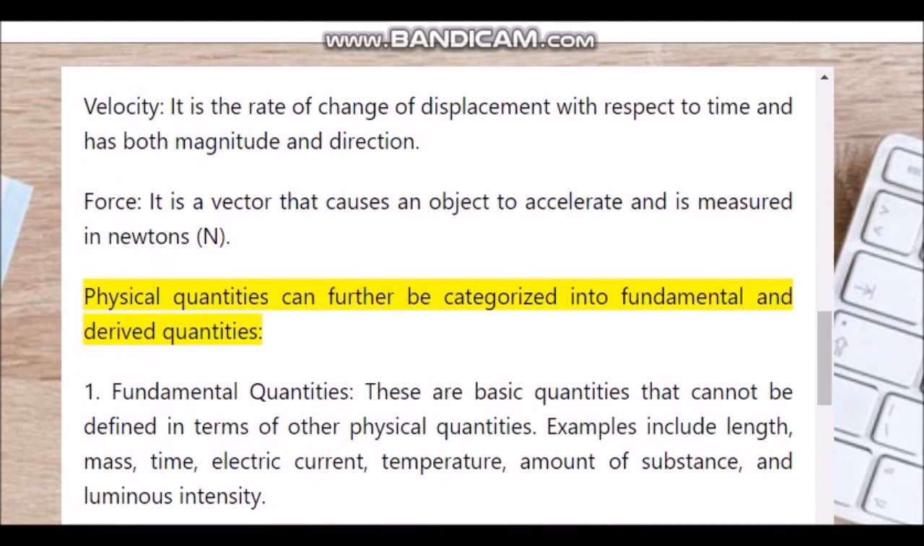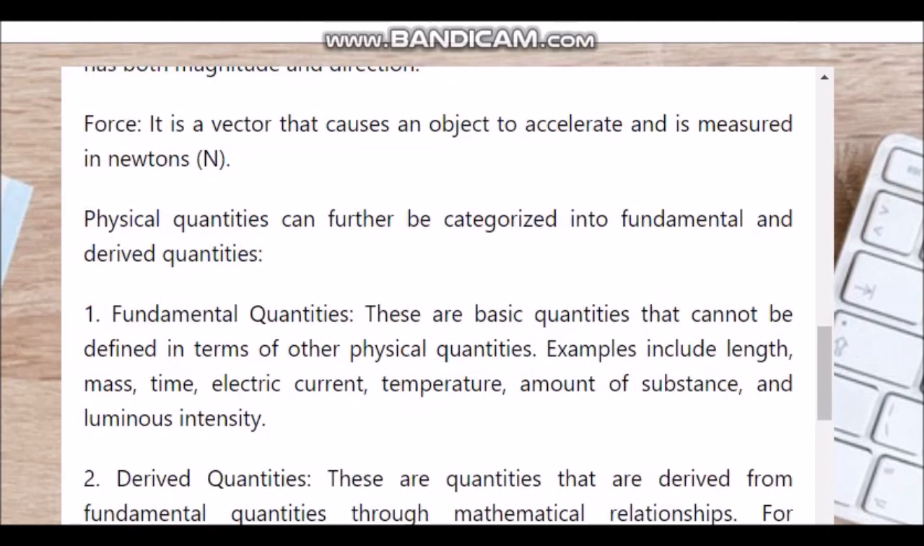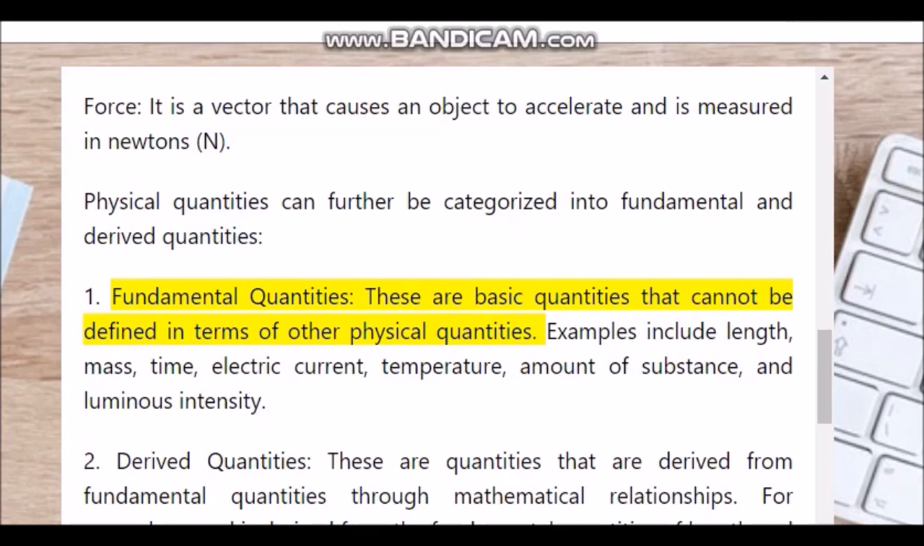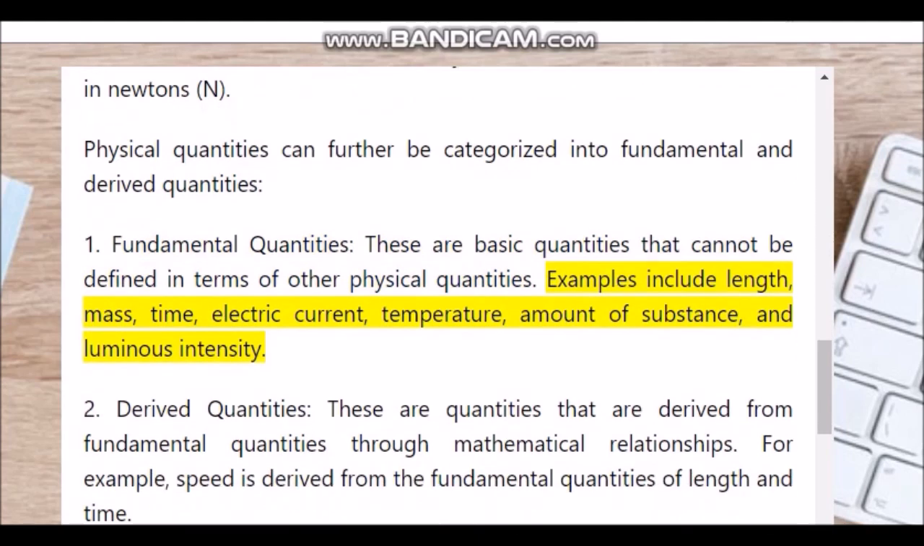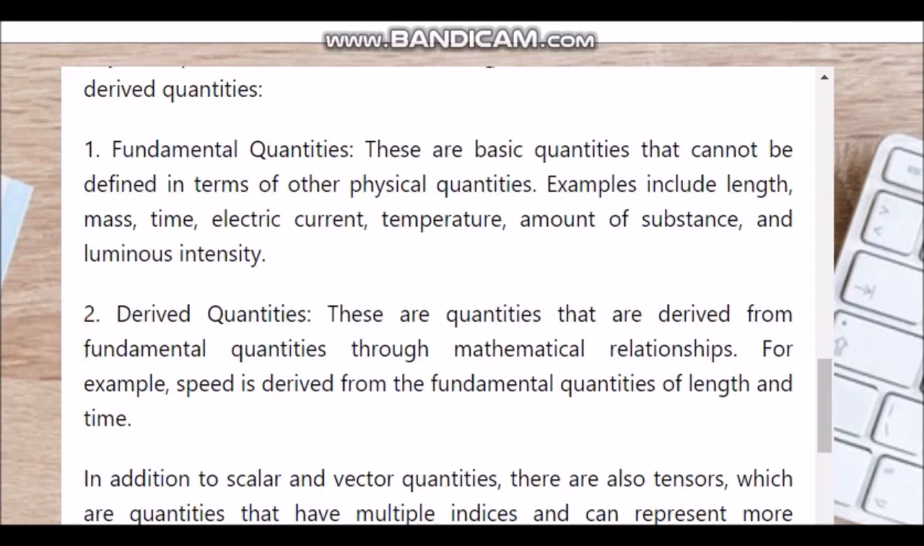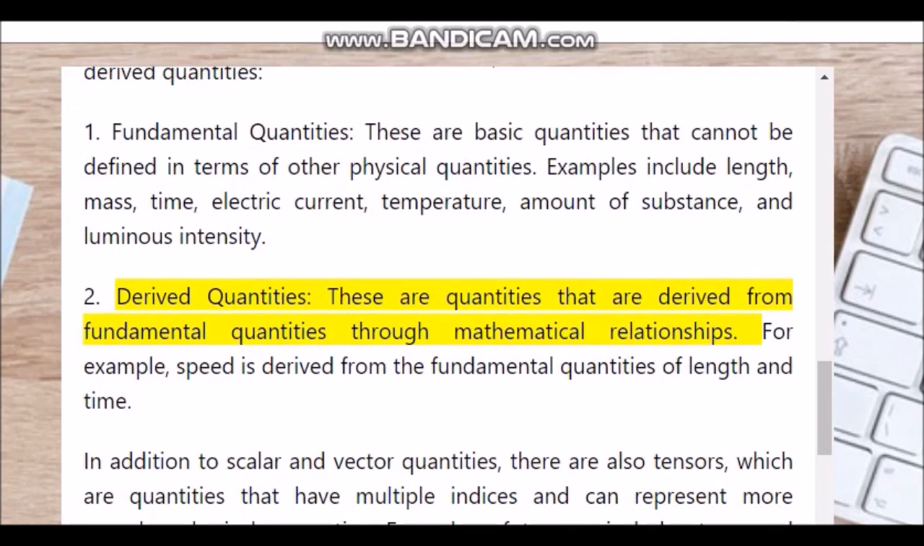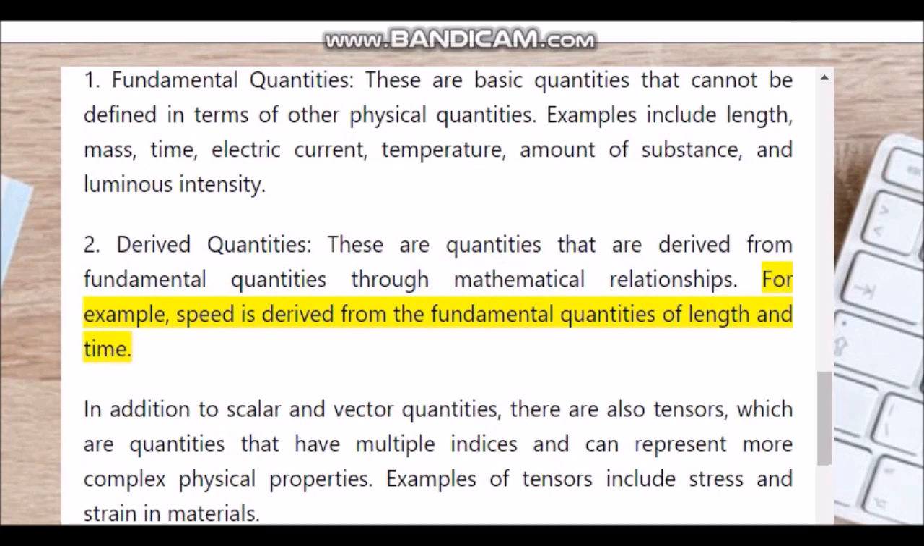Physical quantities can further be categorized into fundamental and derived quantities. 1. Fundamental quantities. These are basic quantities that cannot be defined in terms of other physical quantities. Examples include length, mass, time, electric current, temperature, amount of substance, and luminous intensity. 2. Derived quantities. These are quantities that are derived from fundamental quantities through mathematical relationships. For example, speed is derived from the fundamental quantities of length and time.